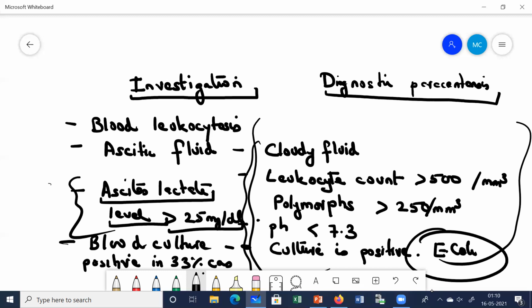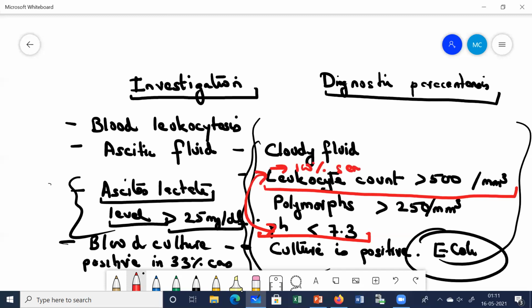Remember one thing: the combination. When we do the diagnostic paracentesis and look for these parameters, the leukocyte count, polymorph count, pH, culture, out of these, if the pH is less than 7.3 and the leukocyte count is more than 500 cells per mm cube, or polymorphs more than 250 cells per mm cube, these two features give us nearly 100% sensitivity and 96% specificity.